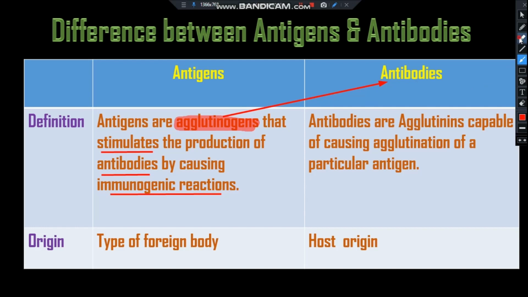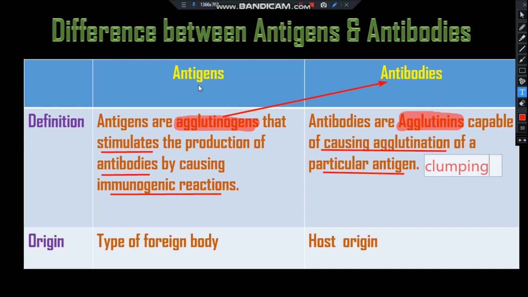And antibodies are the agglutinins. Agglutinins and antibodies are synonyms, and they are capable of causing the agglutination of a particular antigen. Agglutination means clumping of a particular antigen.